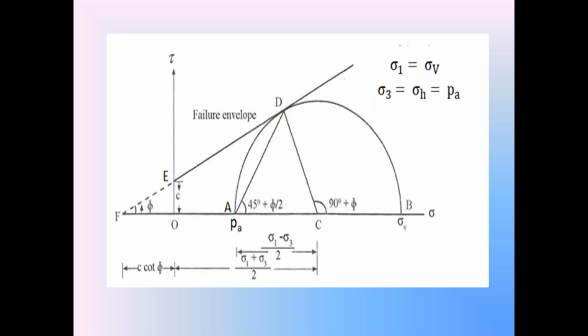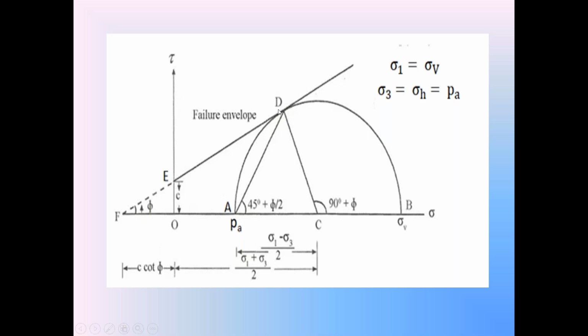So in that diagram, the length OE on the y-axis, or the shear stress tau axis, is the cohesion. Dear students, first extend the straight line ED in the backward direction.